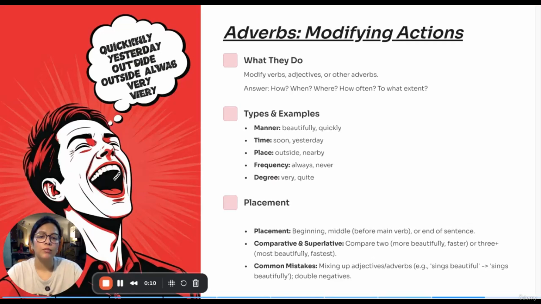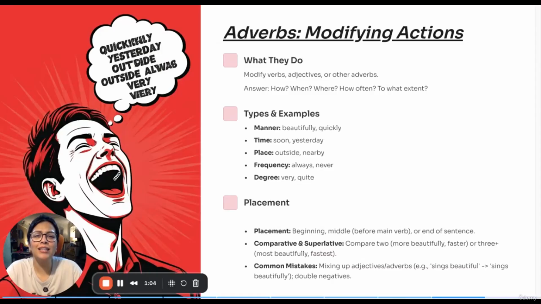Hi everyone. Now let's talk about adverbs. These are the words which modify actions or modify the verb. However, sometimes they modify adjectives as well. How to identify adverbs in a sentence? By asking questions like how, when, where, how often, to what extent.